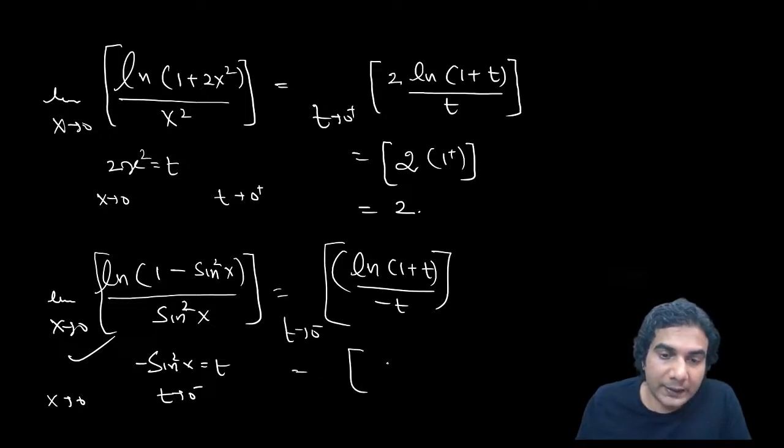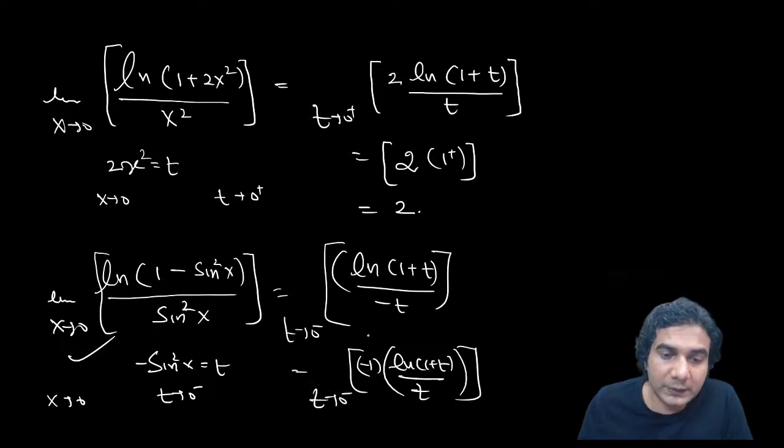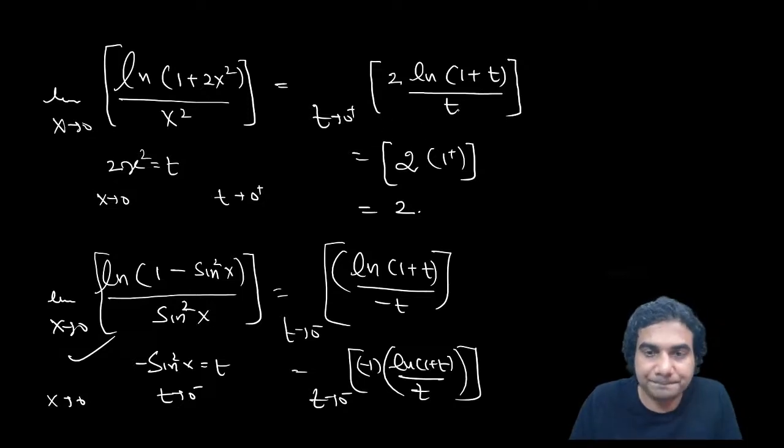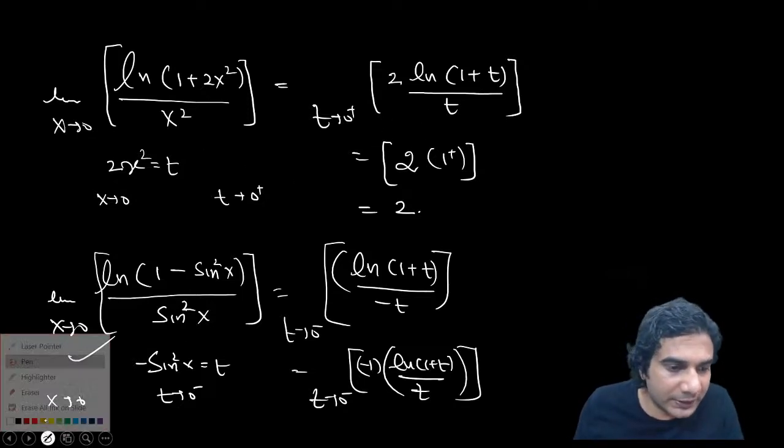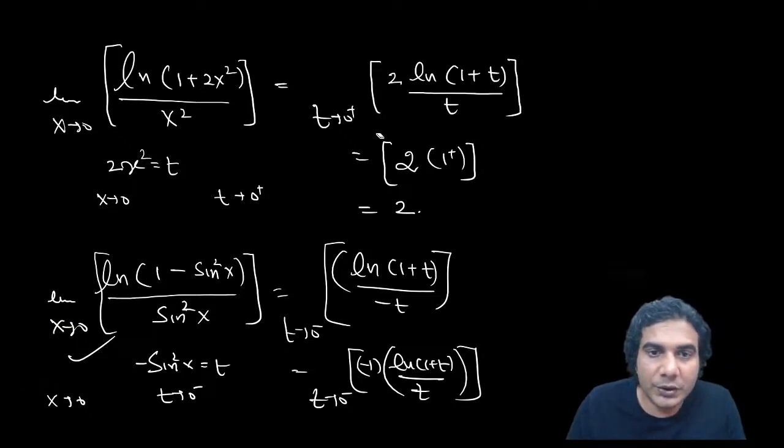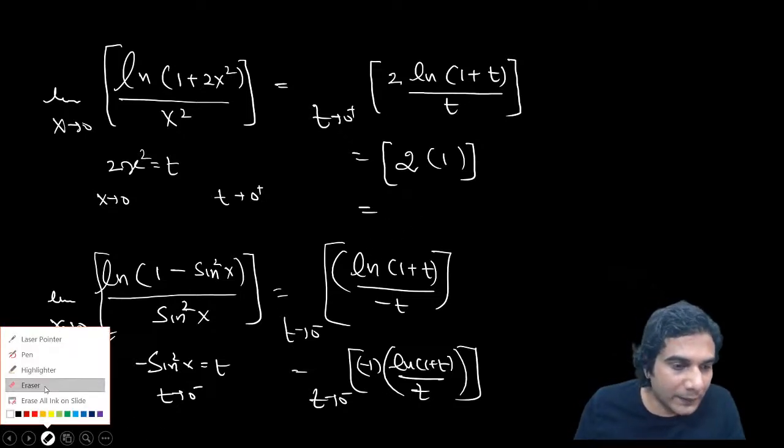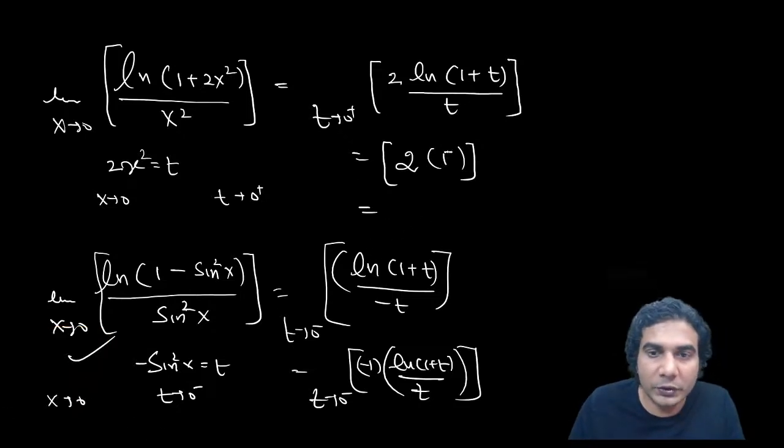Now, for ln of 1 plus t divided by t, what was this when t was approaching 0 minus? It was 1 plus. I think I made a mistake here. I'm sorry, in the previous question there was a mistake. When x approaches 0 plus, ln of 1 plus x upon x was 1 minus, not 1 plus. So I'll change it here quickly. So it was 1 minus, and it will be 2 minus, and greatest integer of 2 minus is 1.